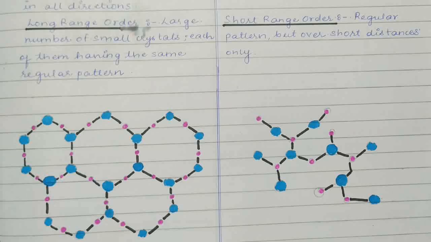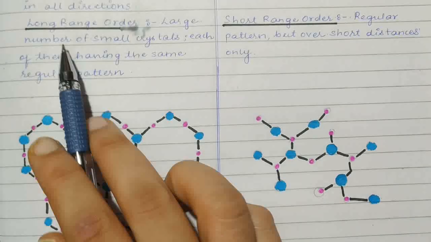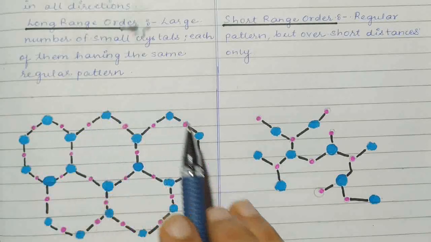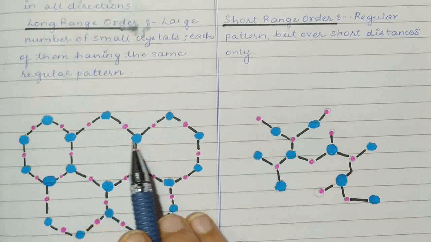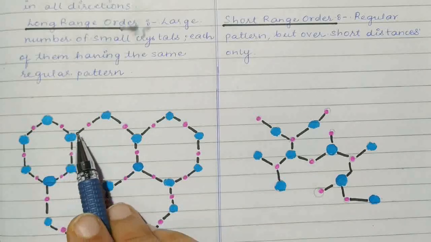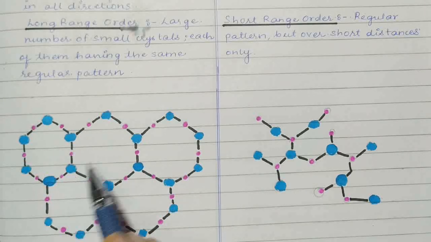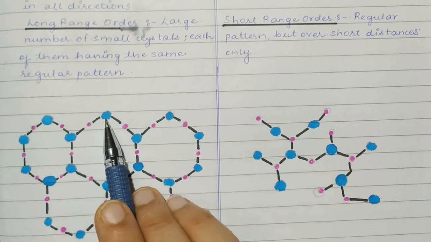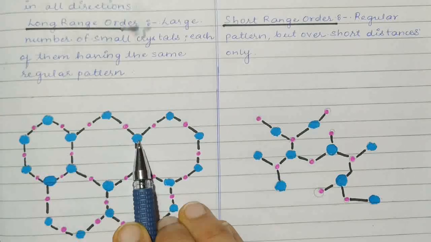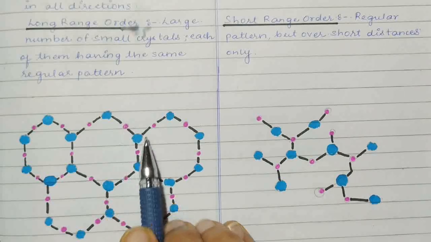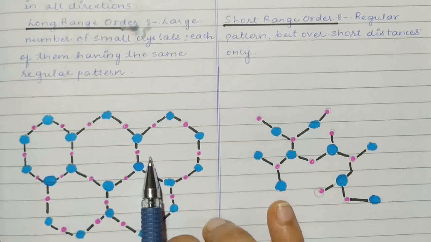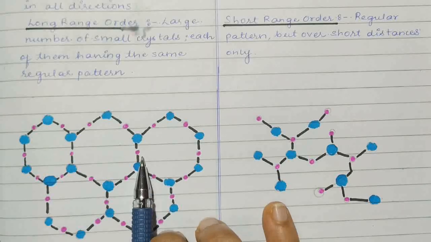This is what I was talking about. Long range order is this. You can see in the whole molecule the entire structure is the same. It is hexagon form if you want to name it. The pink and blue colored are atoms. This might be one atom, this might be another atom. If this is a compound, and the arrangement is like this, then it is a crystalline compound.